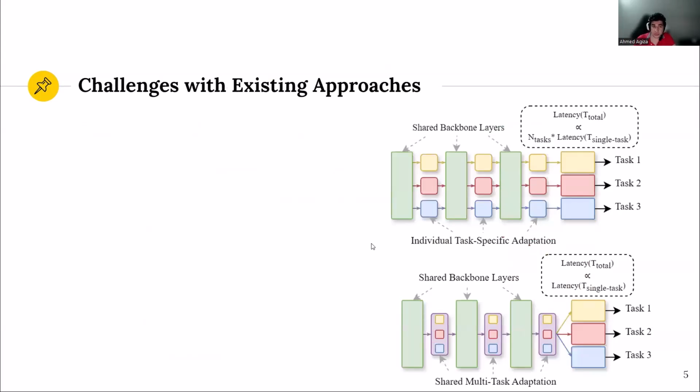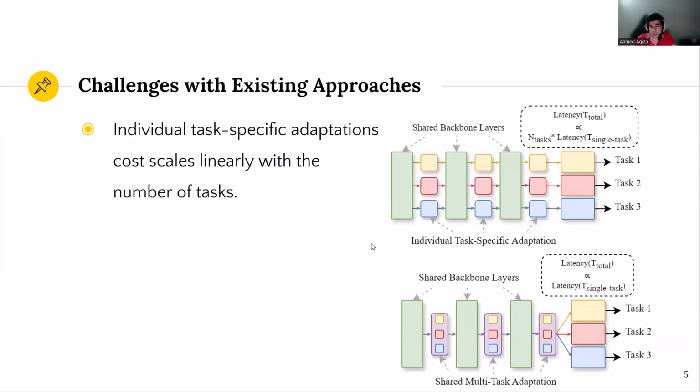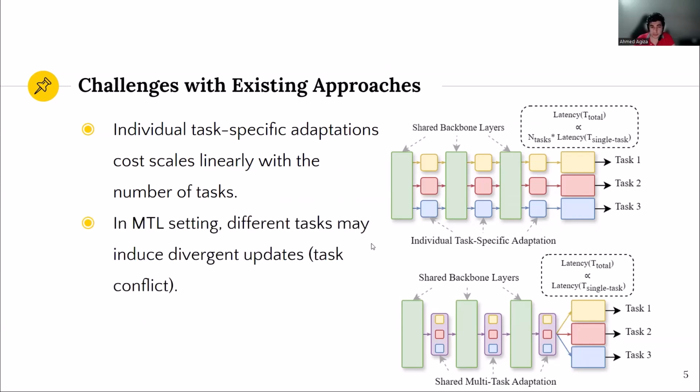There are several challenges with these methods, especially when you try to combine them together. First, if we do individual fine-tuning for each task, which we denote here as individual task-specific adaptation, the training and inference costs will scale linearly with the number of tasks. The other problem, which is related to MTL specifically, as we explained earlier, is that different tasks may induce divergent updates to the backbone, which becomes more challenging when we have a smaller set of parameters to update, as in the case of LoRA.